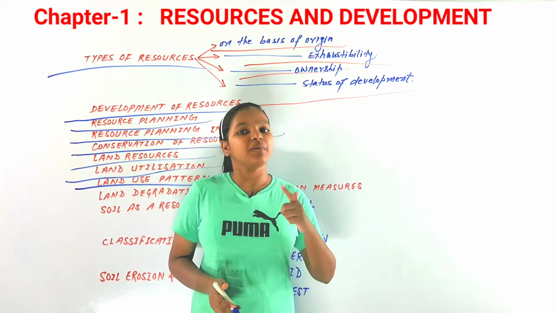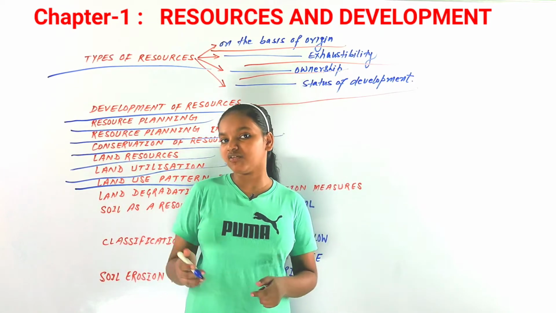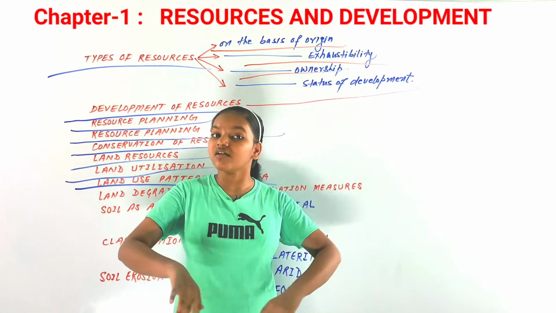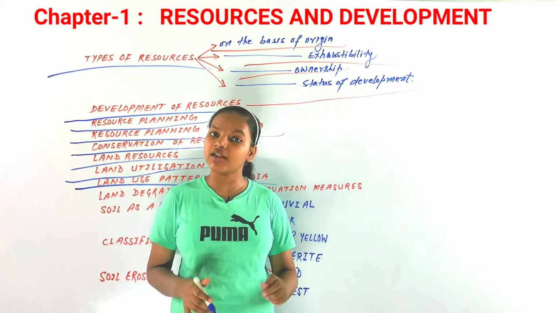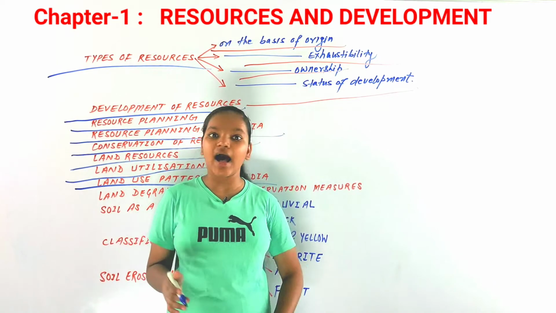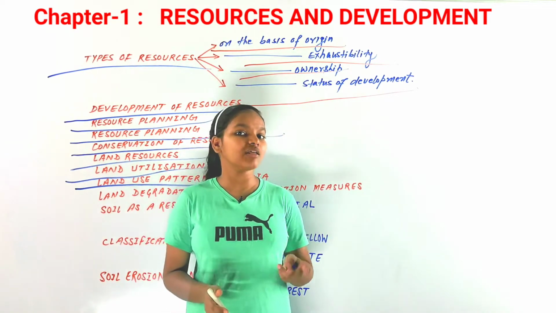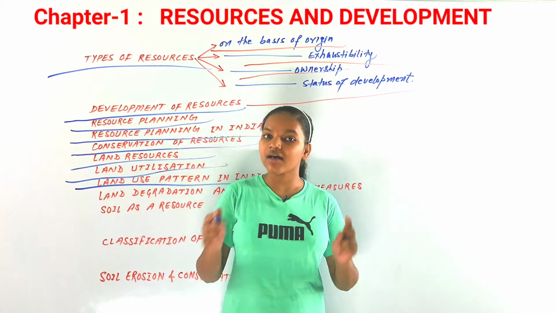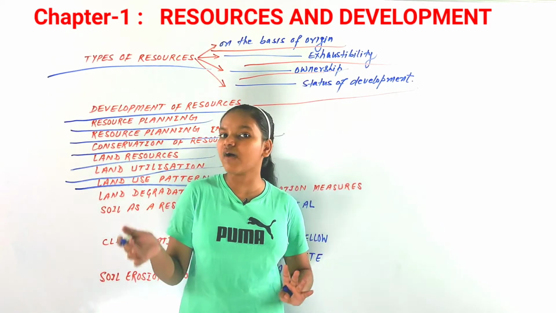If you look at the pastoral lands or the grazing lands, what we can see in our country is that they are decreasing. There is so much livestock population in our country. How will we feed them if we don't have the grazing lands or the pastoral lands? The land use pattern of our country depends on many factors, natural as well as human factors.